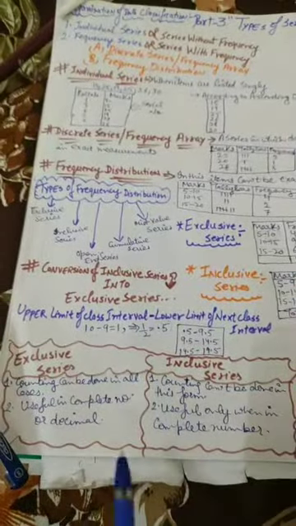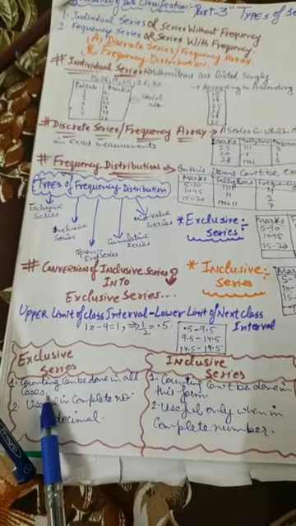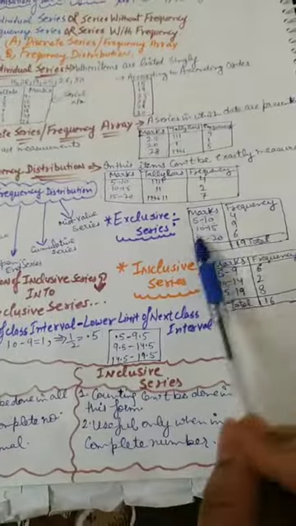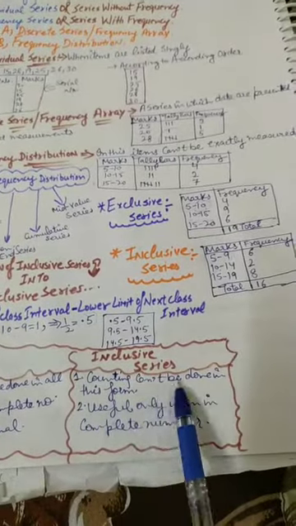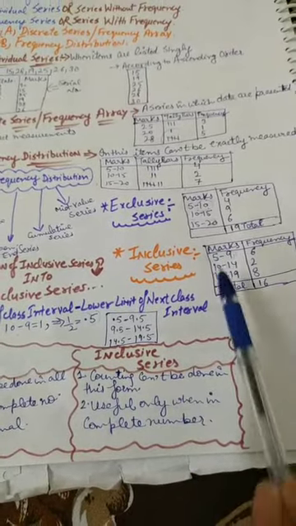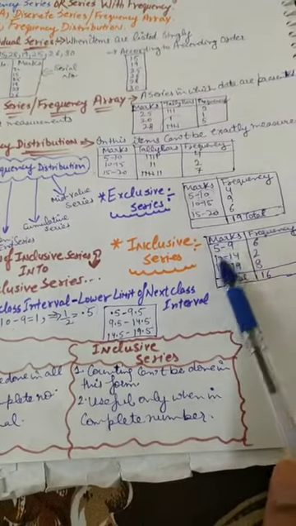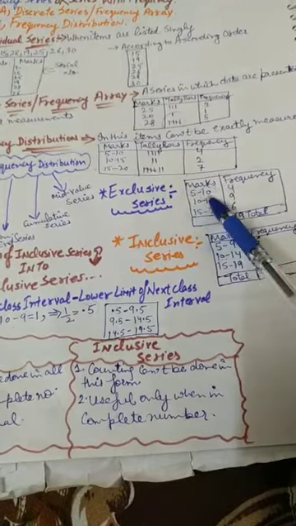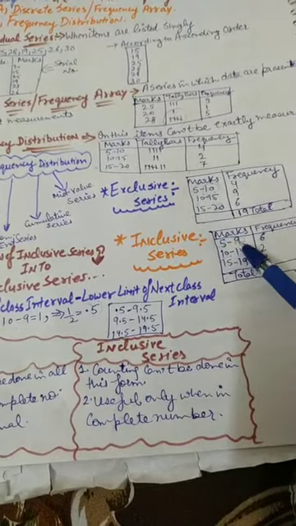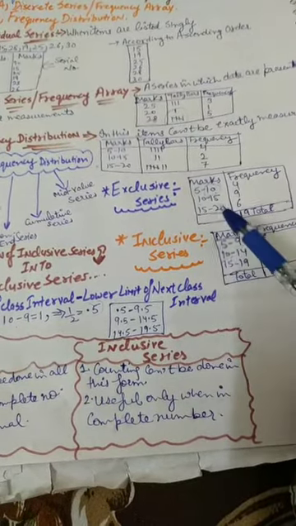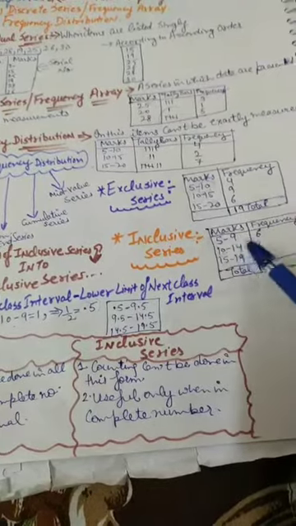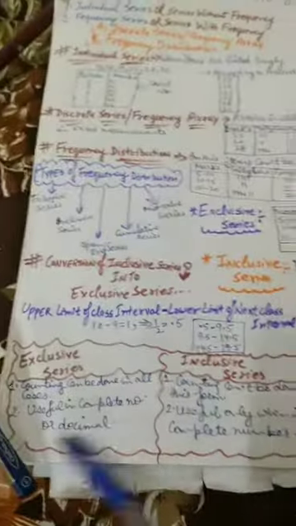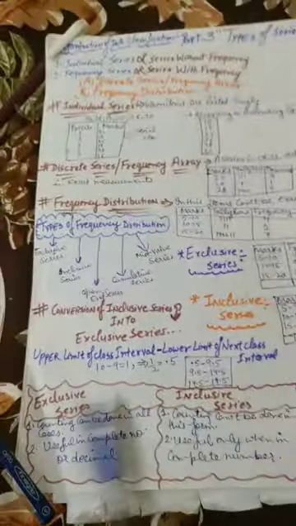The difference was written over there. Can counting be done in all cases? In the exclusive series we can do counting easily, but in the inclusive series we can't do counting easily, because there is a difference between the upper limit and lower limit numbers. Here 10 and 10 are the same, but here it is 9 and 10, here 15 and 15 are the same, here it is 14 and 15. So these are the types of series.